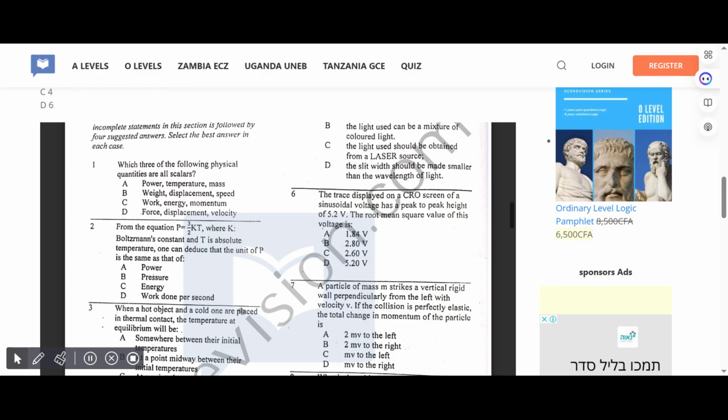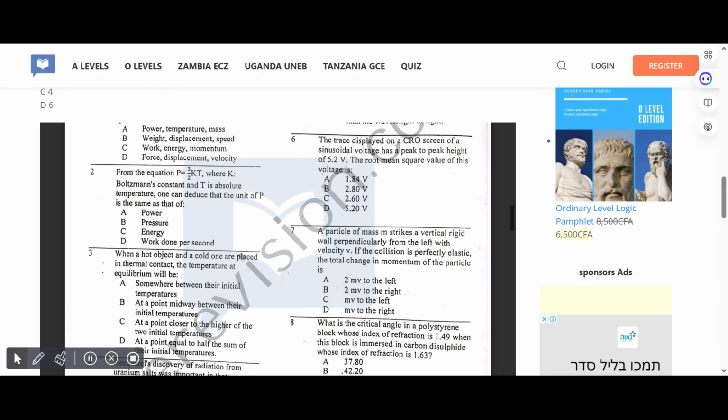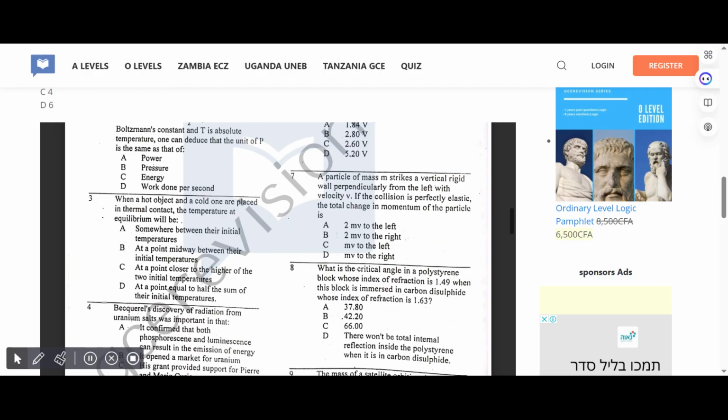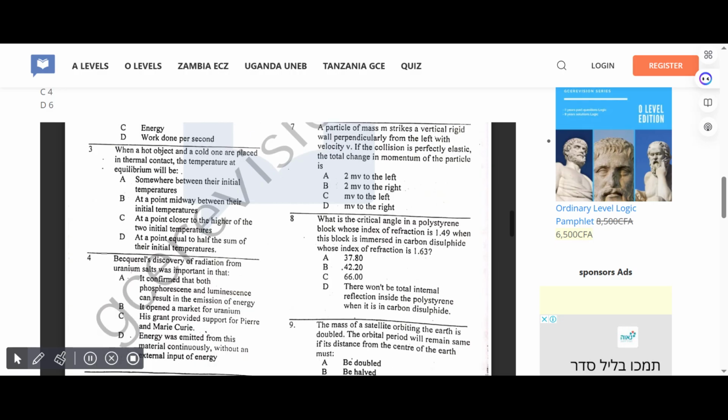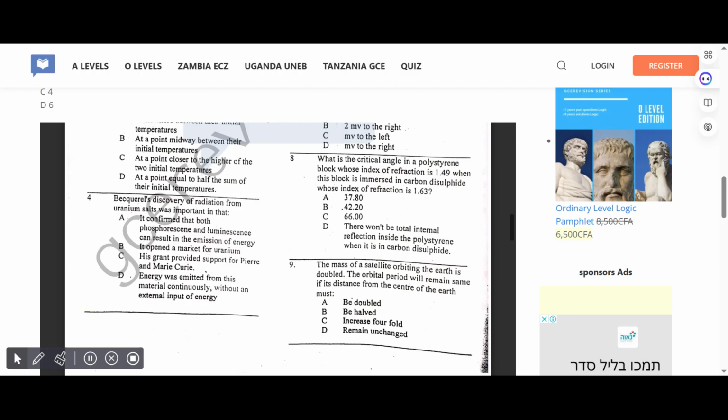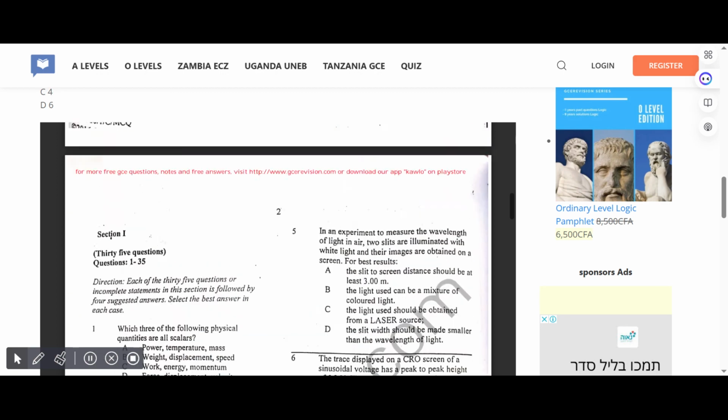When a hot object and a cold object are placed in thermal contact, the temperature at equilibrium will be... Correct answer for 3 is A, which is somewhere between their initial temperatures. Becquerel's discovery of radiation from uranium salts was important in that... Correct answer is D: energy was emitted from this material continuously without an external input of energy.